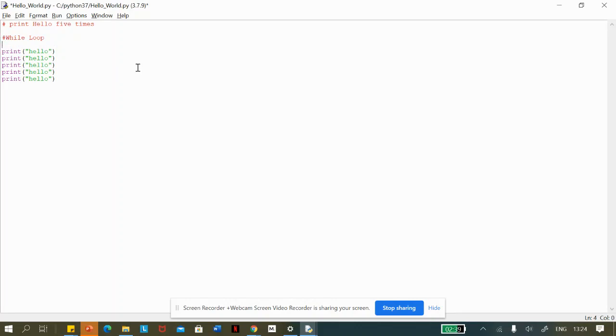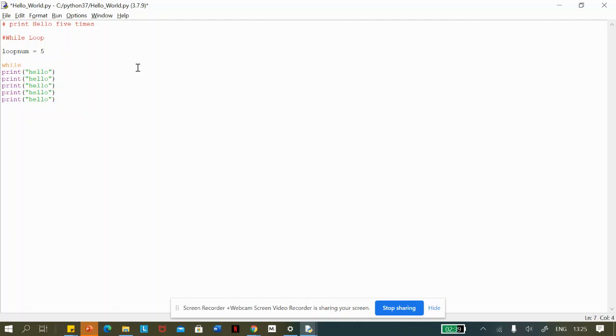Let's say I store a variable called loop number, and I want to run my loop 5 times, right? So I'm going to store this as 5. Now this is where I write the syntax.